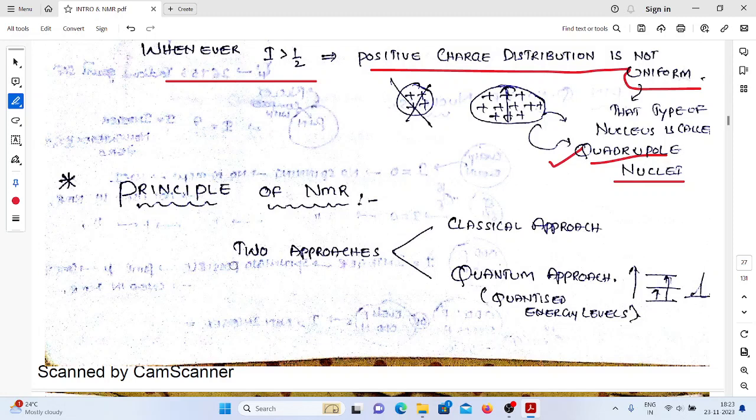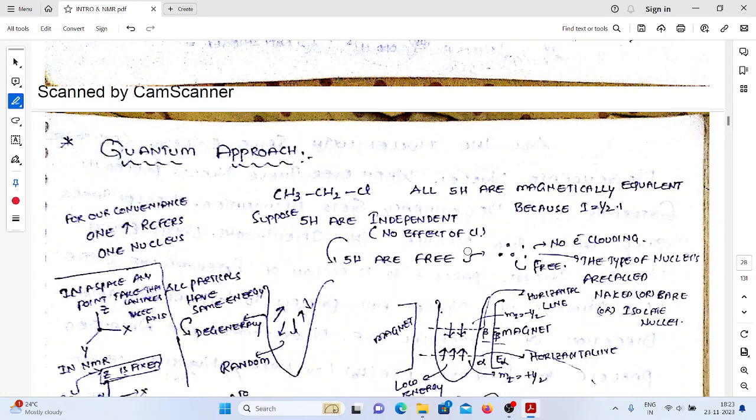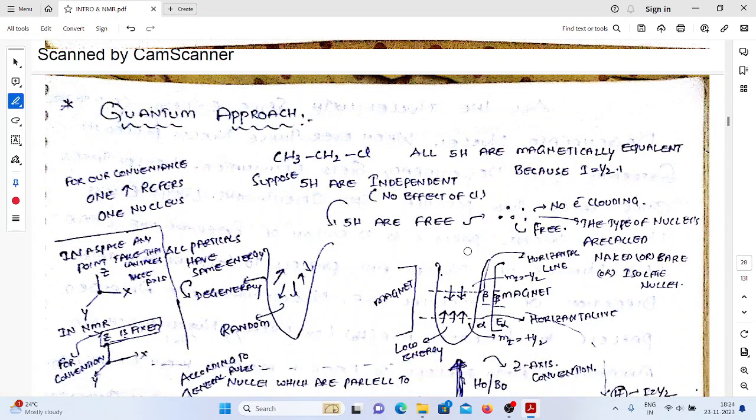Already we know that we have two approaches. First one is the classical approach and second one is the quantum approach. Quantum approach generally deals with the energy levels. Compared with the classical approach, the quantum approach is very, very important. So let's discuss the quantum approach. For that purpose, we are taking one example, that is ethyl chloride.